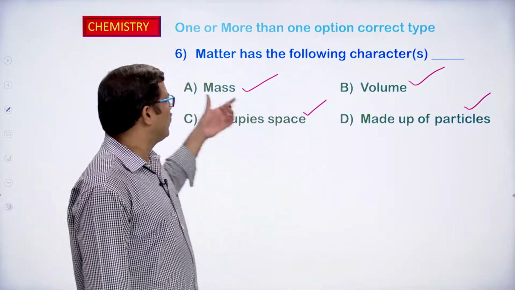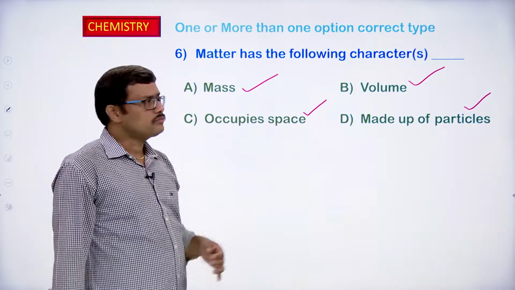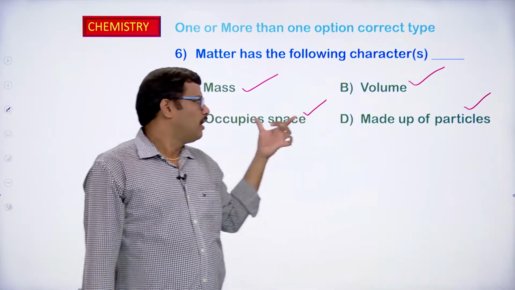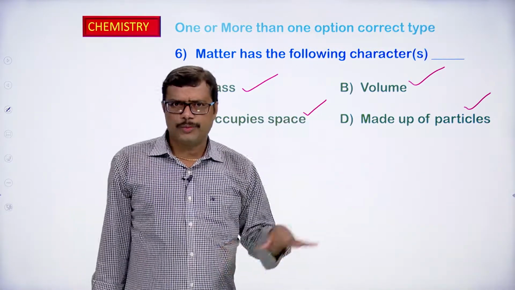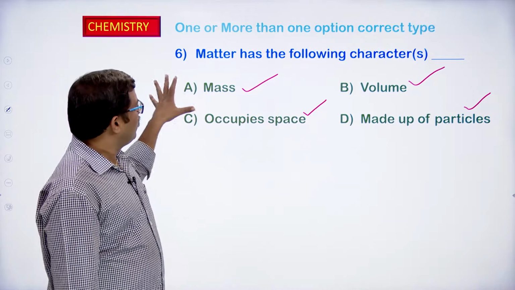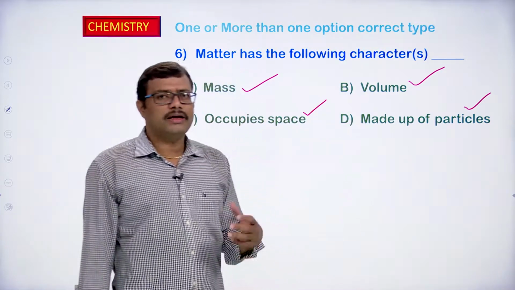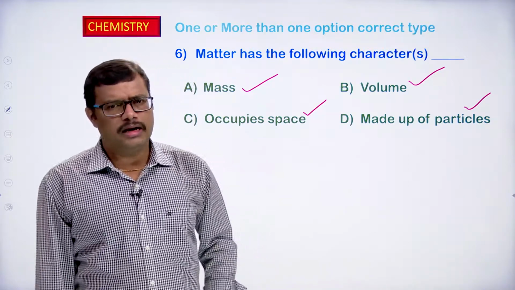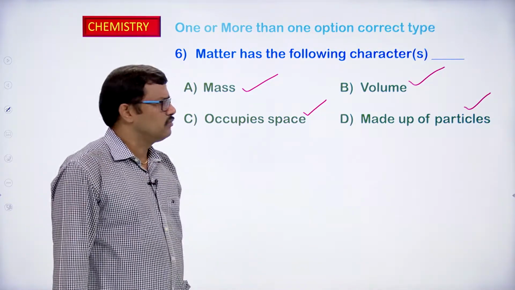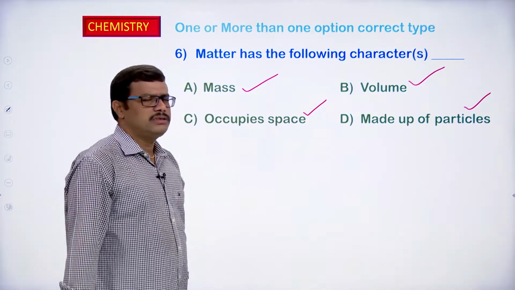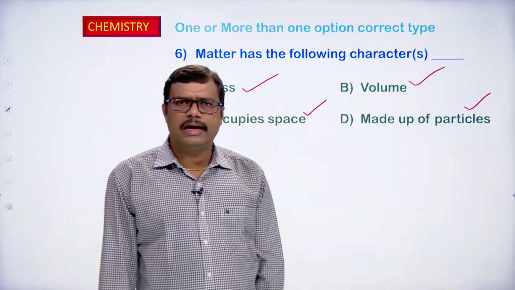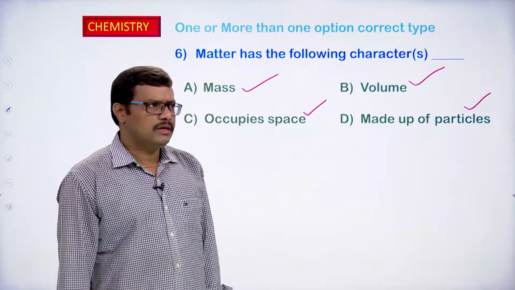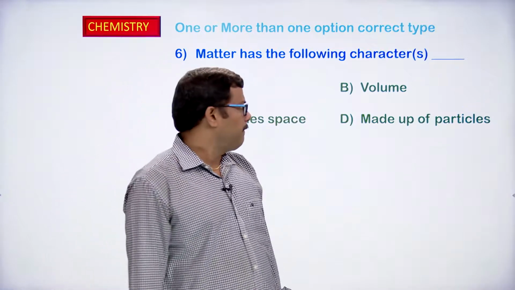A is correct because matter has mass. B is also correct because it is going to occupy some volume. Occupying some space is also correct with respect to the matter. And when you observe the matter, matter is made up of particles. So, all options are correct in this particular case. Matter has mass, matter has volume, matter occupies space, and matter is made up of particles. They are called atoms or maybe molecules or maybe ions. It is made up of elements, you can say.